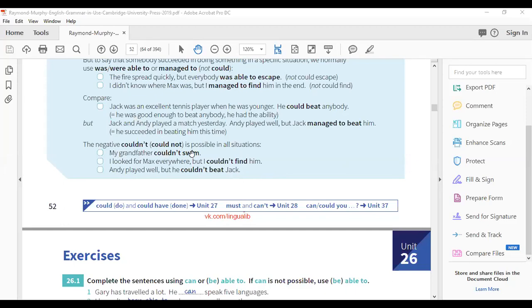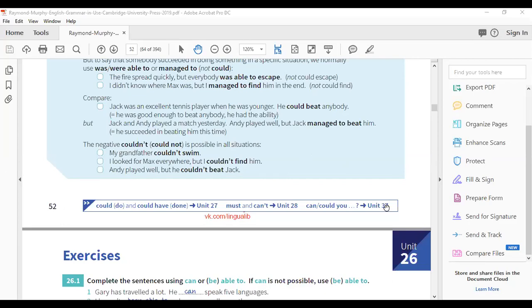The negative of could is couldn't, right? Could not is possible in all situations. My grandfather couldn't swim. I can swim, but my sister can't. Okay, that is the present ability. We use can for present and future, like, can you come tomorrow? But we use could for past ability. All right. I looked for Max everywhere, but I couldn't find him. All right. Andy played well, but he couldn't beat Jack.